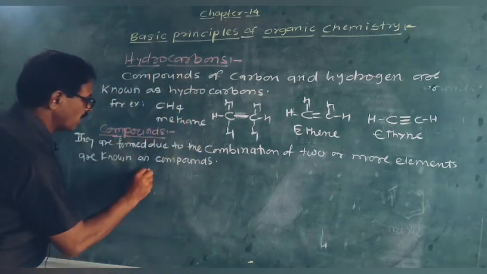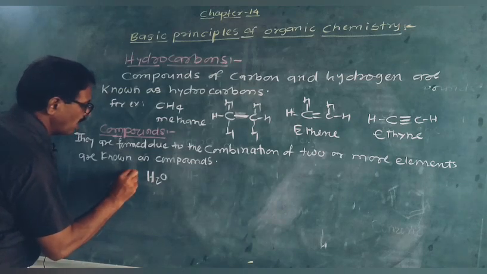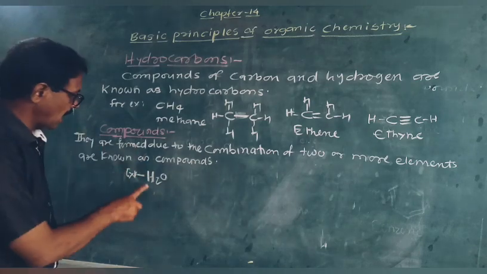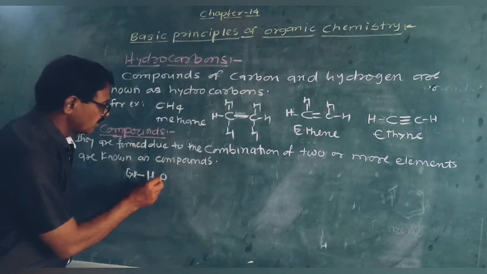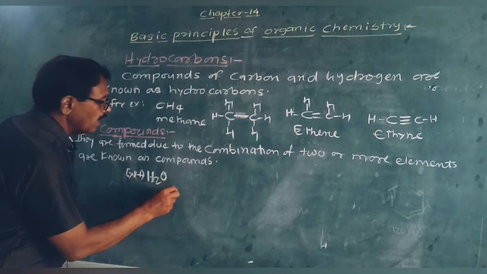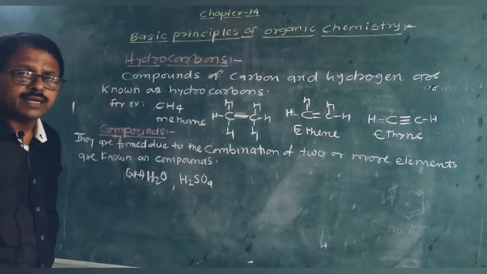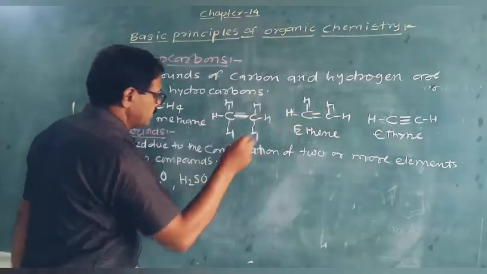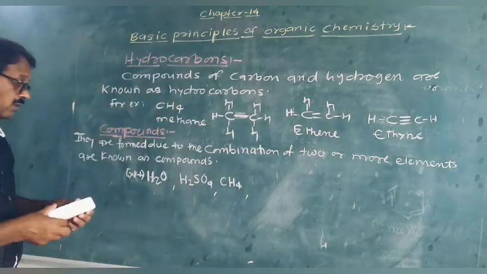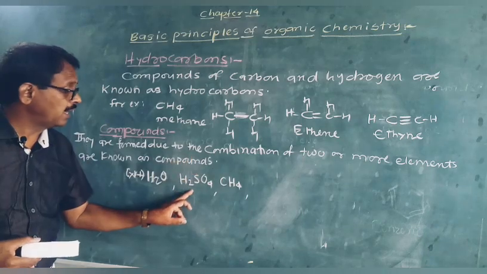For example, H2O is a compound. It is formed due to the combination of only two elements, hydrogen and oxygen. Then H2SO4, sulfuric acid. Then methane, CH4. Now see here, H2O and H2SO4 do not contain a carbon atom.